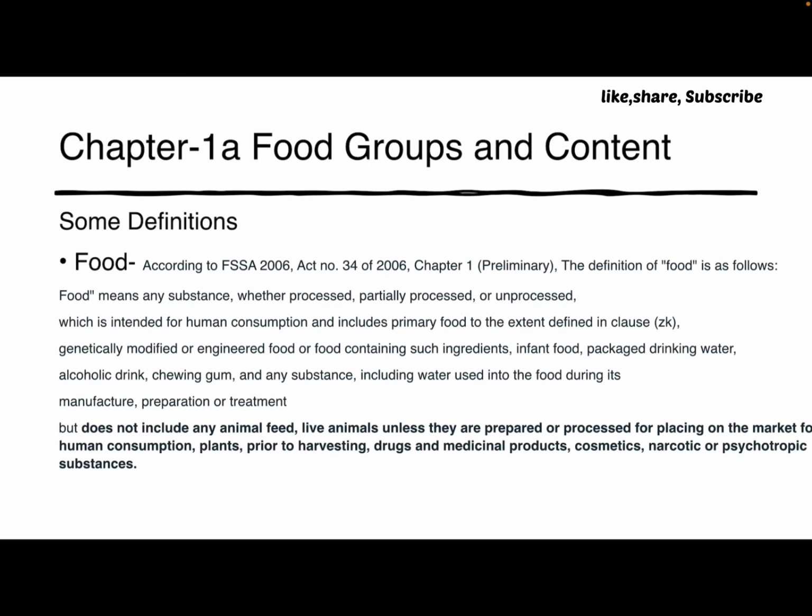So first definition is food. As per the FSSAI 2006 Act, the definition of food is as follows.